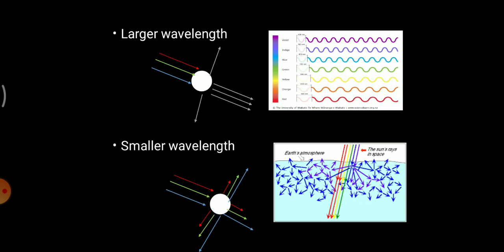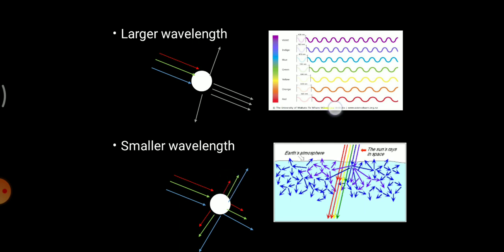So at this point of time, it will again undergo scattering. Here also scattering is happening. Among the 3 primary colors, blue has the smallest wavelength. So the smaller wavelength is scattered the most, whereas the larger wavelength is scattered less.